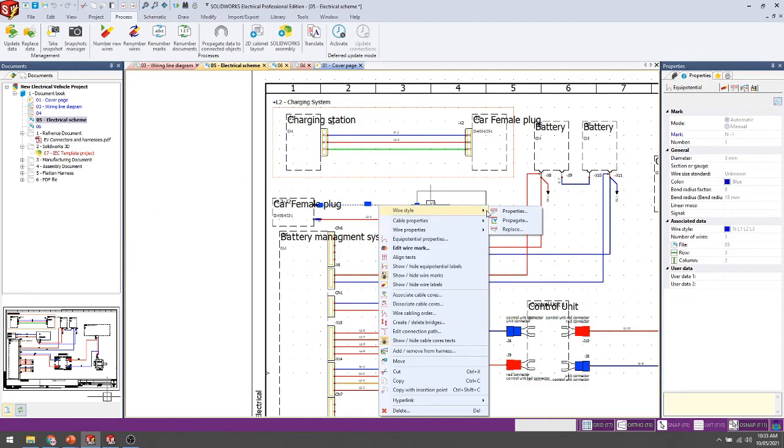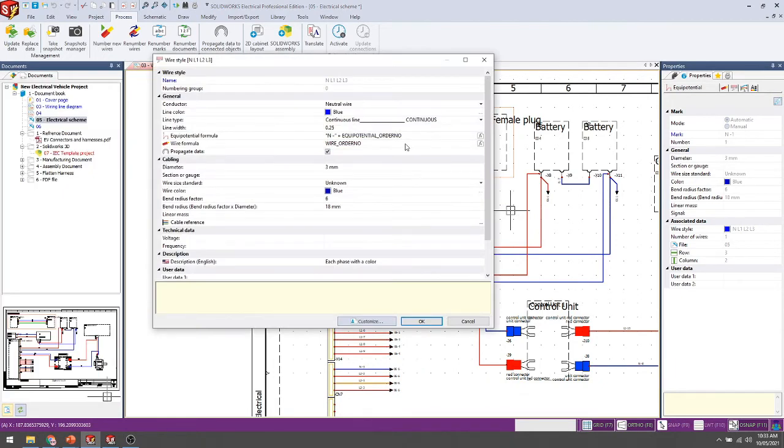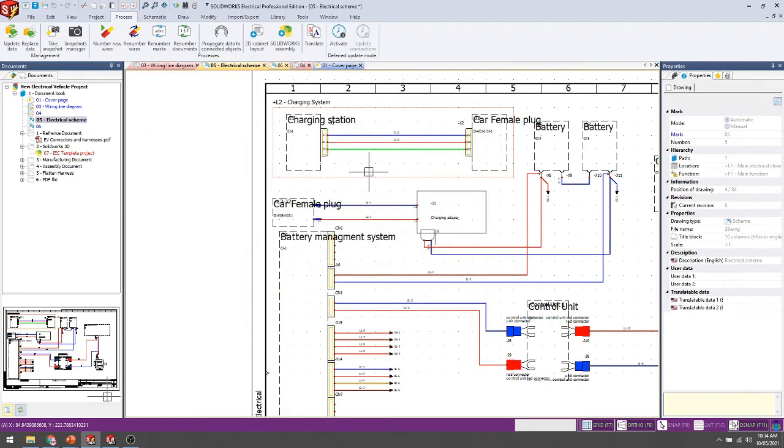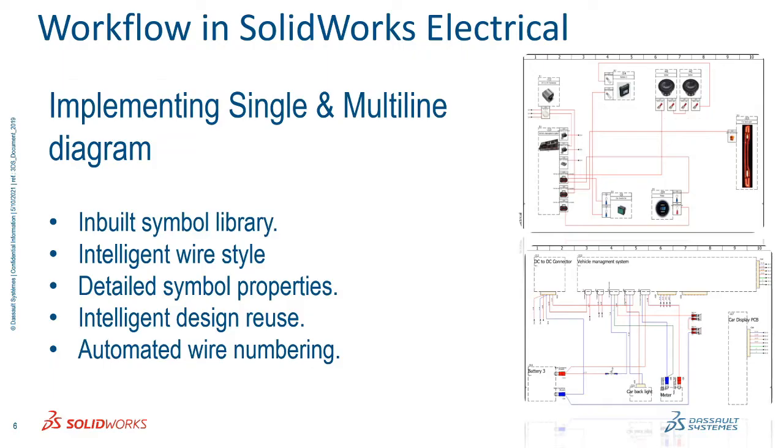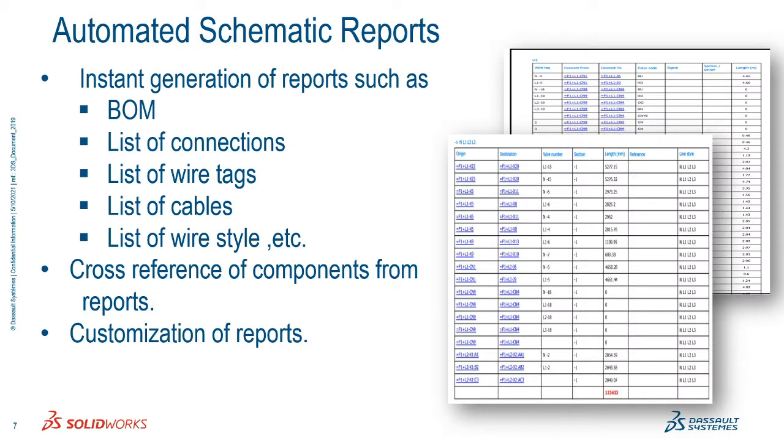If you want to add a new property for a neutral wire, it is an equipotential marking. It's formula based. If you want to add a new numbering, or another numbering form, you just change this format and you can directly get the wire number according to your requirement. So I have done this, and done all the numbering. After this, we complete the schematic.